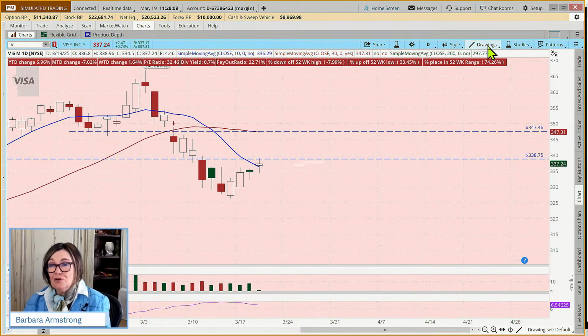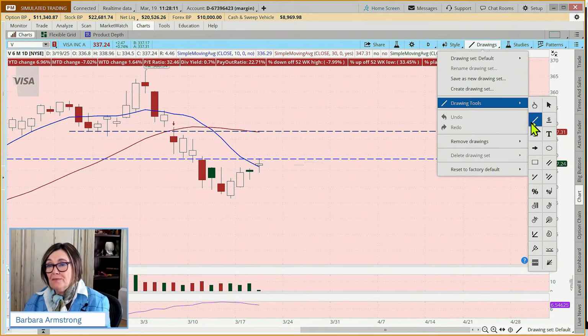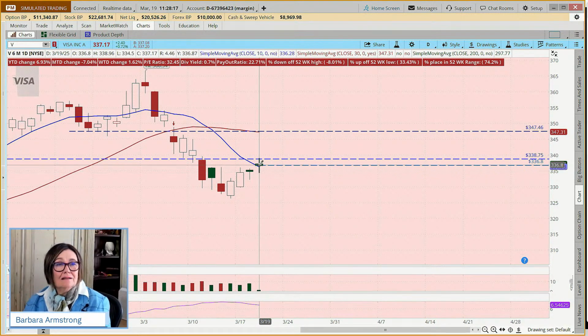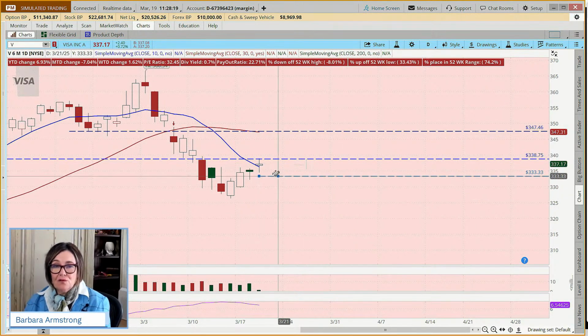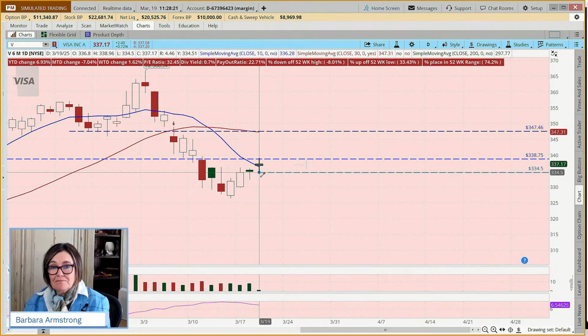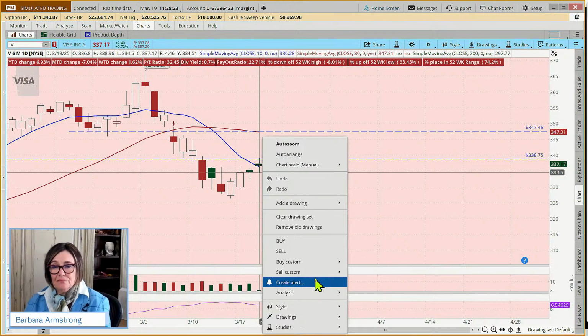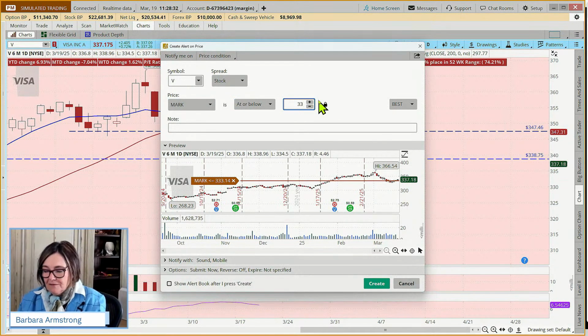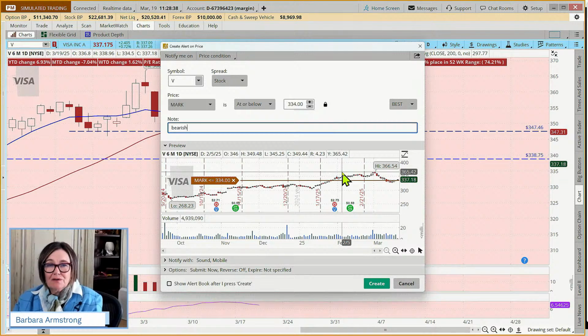Well, we could do any number of things, but we'd want to be aware. So you could say, okay, where was that low? 334.50. Put in an alert. And we want to see if it goes below that 334 kind of level. And then maybe do a bearish swing trade.